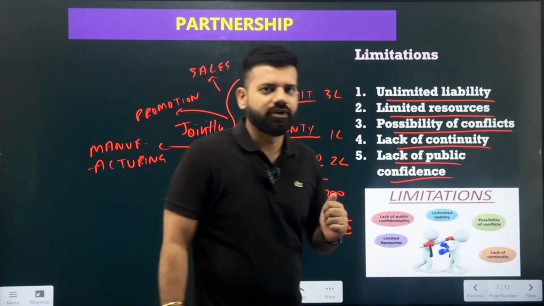Next is the lack of continuity. Lack of continuity says this business can be stopped when the partners are not interested in continuing their business, or if a partner meets with an accident, and if there is the death of a partner or the partner is insolvent, the partnership would be stopped. Why? Because the partnership agreement says that the partners who have agreed to come together in the partnership should be there. But if any partner is not there in the business because of death or insolvency, the partnership would be terminated. Now, for continuing the partnership, they need to make a fresh agreement where the remaining partners will form the new partnership and continue on with their business activities.